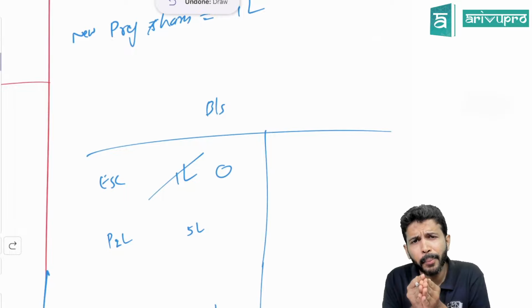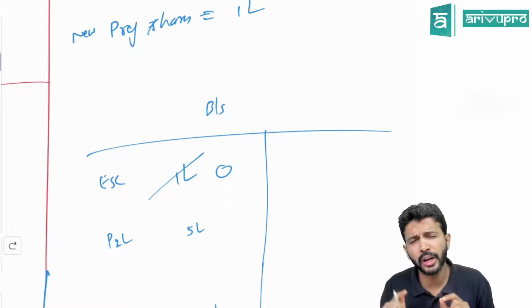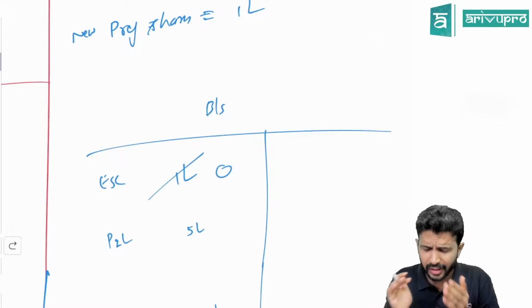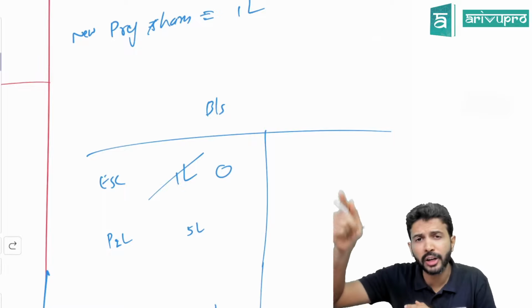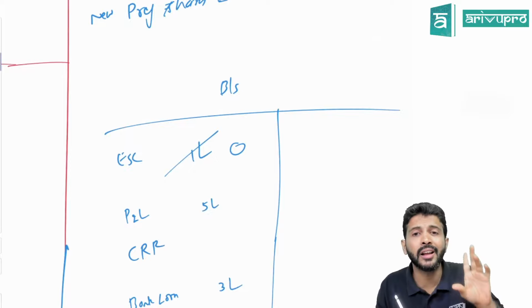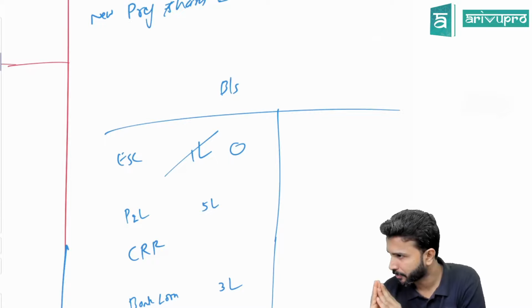Is there any gap or reduction in capital? Yes. How much gap is there, sir? 1 lakh. What I told, no matter what, that gap has to get filled. Whenever a redemption or buyback happens, you need to create one reserve known as what? CRR, that is capital redemption reserve.